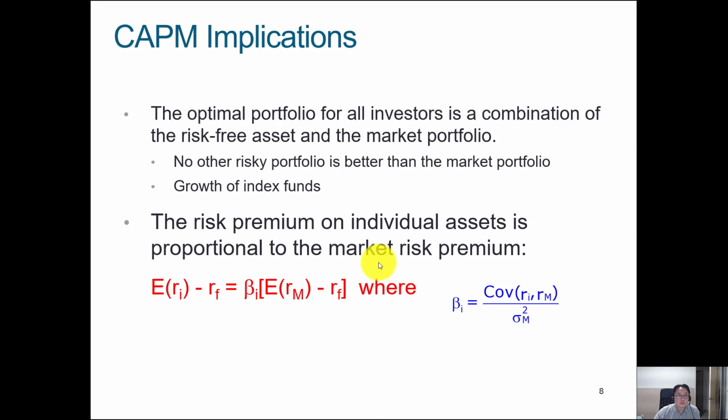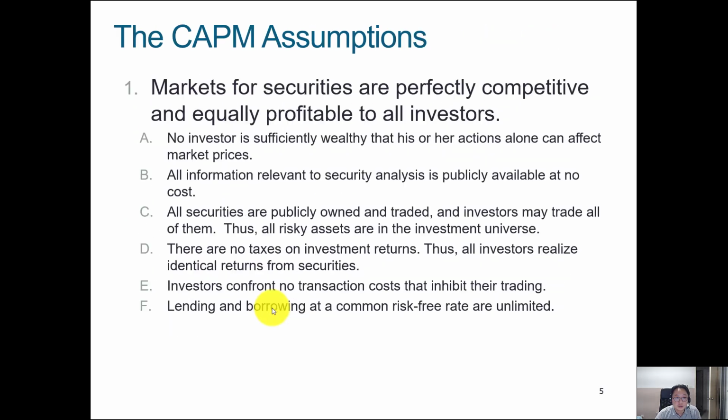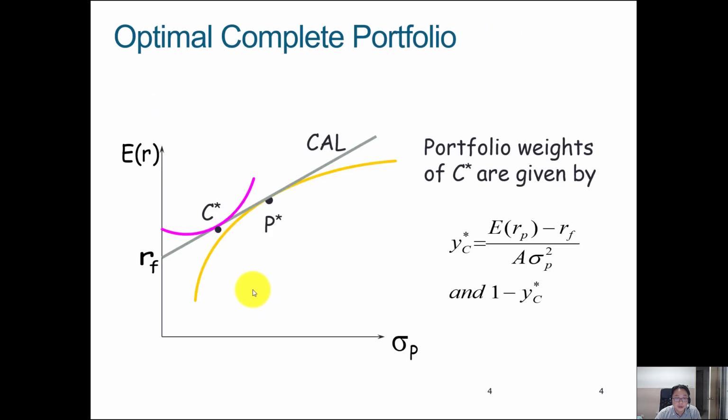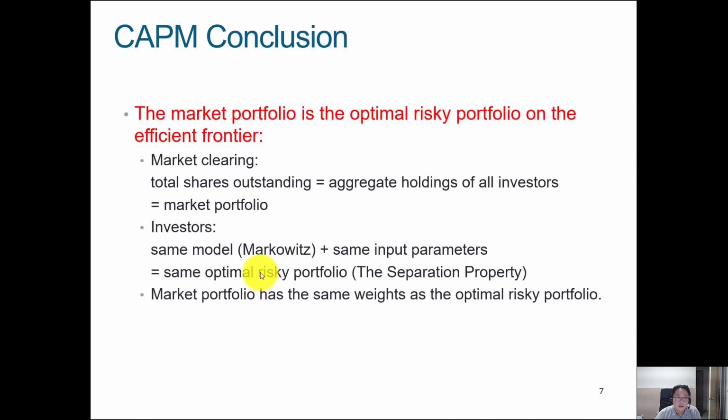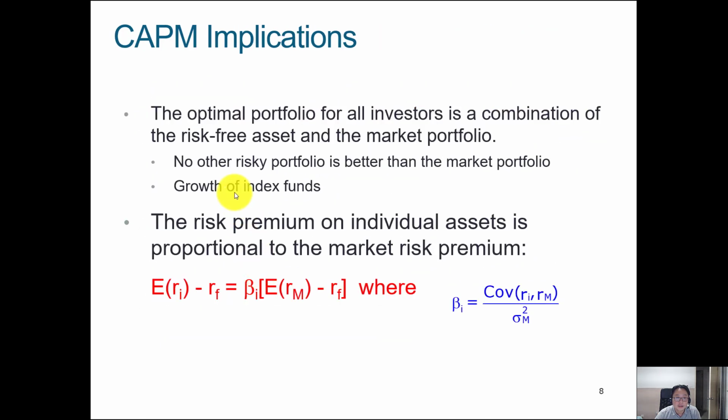So based on all these assumptions, what does the CAPM imply? The CAPM really just implies that the optimal portfolio for all investors is a combination of the risk-free asset and the market portfolio. Going back to the previous set of slides, that was actually what we're referring to over here: it's made up of the market portfolio given by the efficient frontier and the risk-free asset. So the optimal complete portfolio sits on that line. There's no other risky portfolio better than the market portfolio.